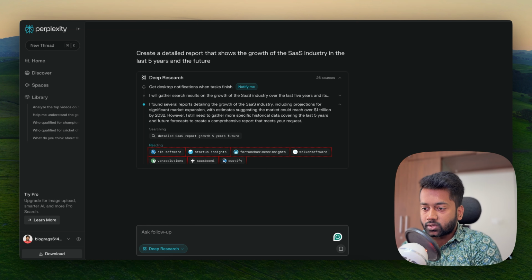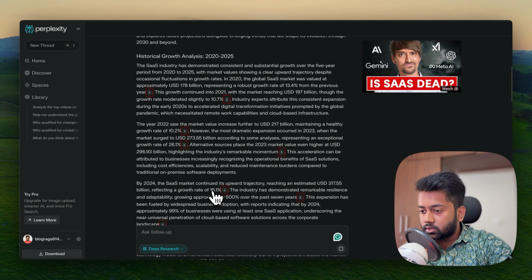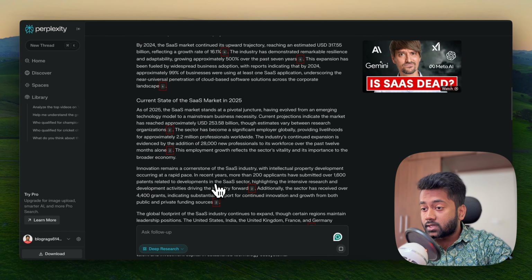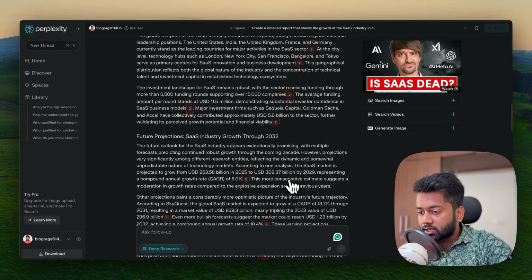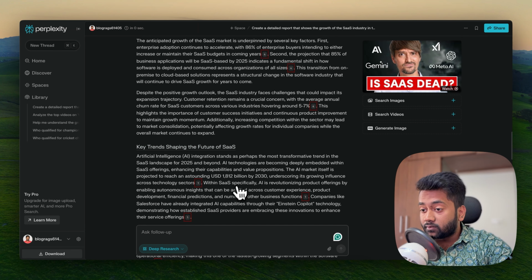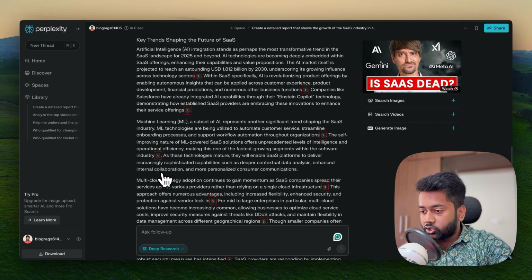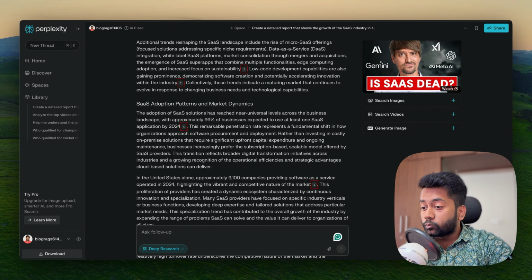So you can see it's going through SaaS Boomi, Fortune Business Insights, almost 26 sources, and I will wait for the output. So you can see here it's given me the entire thing. It's talked about the growth analysis, the current state of the SaaS market, right? Future projections. It's talked about how much it will increase by the CAGR, budgets, what's shaping the future of SaaS, AI, obviously, machine learning, multi-cloud strategy, security, additional trends, adoption patterns.